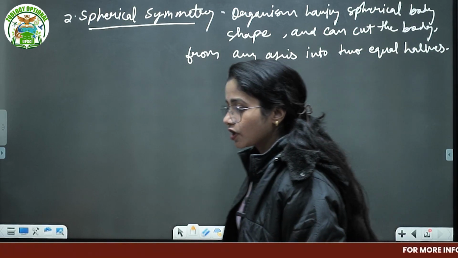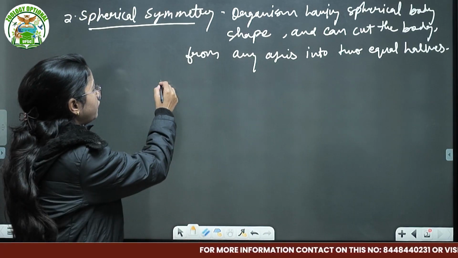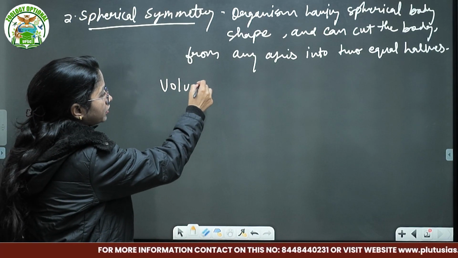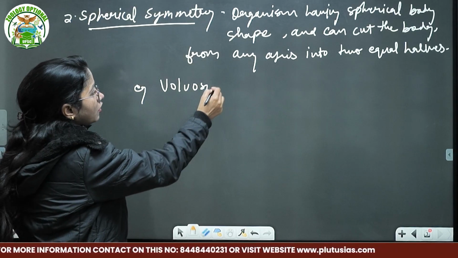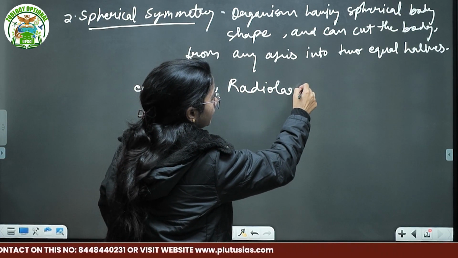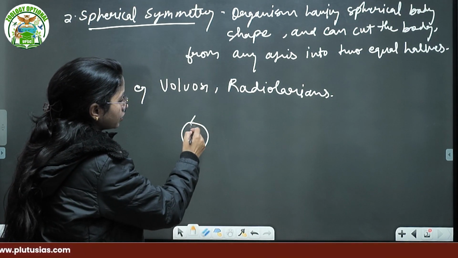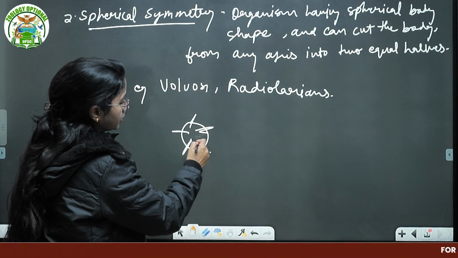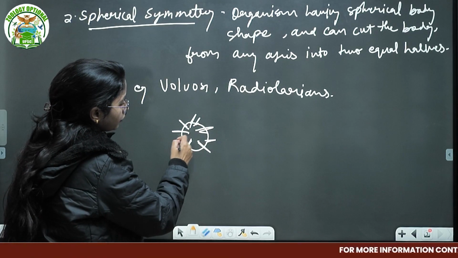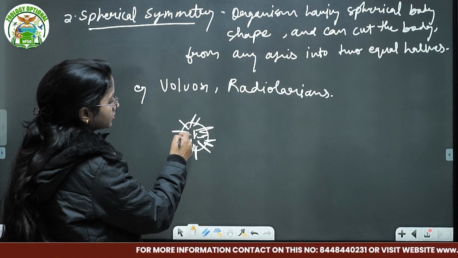So in the example, first of all, of course we know that Volvox is not an example of an animal, but Volvox and the radiolarians. What do we know about the radiolarians? They have spikes, and you cannot identify a dorsal surface, ventral surface, anterior surface or posterior surface.